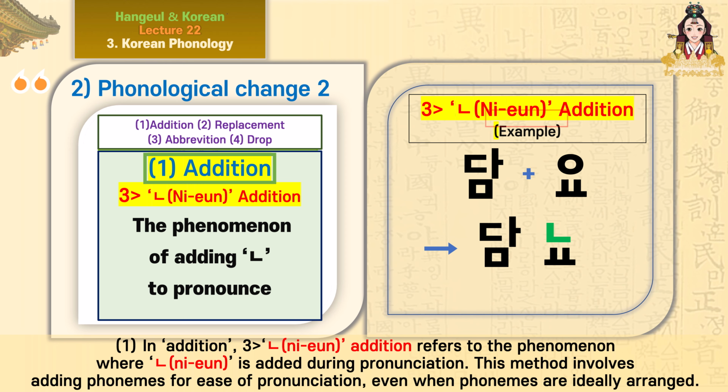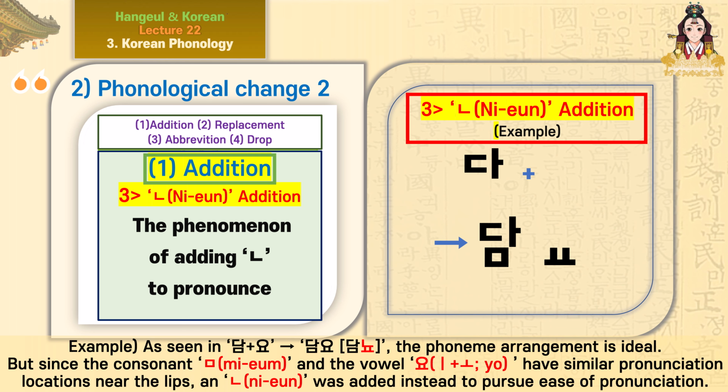1. In addition, 3. Niyun addition refers to the phenomenon where niyun is added during pronunciation. This method involves adding phonemes for ease of pronunciation, even when phonemes are ideally arranged. Example, as seen in dam plus yo, damnyo. The phoneme arrangement is ideal, but since the consonant mium and the vowel yo have similar pronunciation locations near the lips, niyun was added instead to pursue ease of pronunciation.